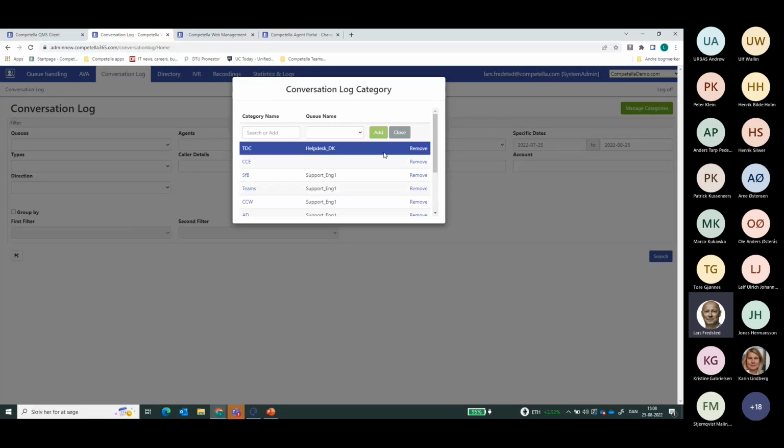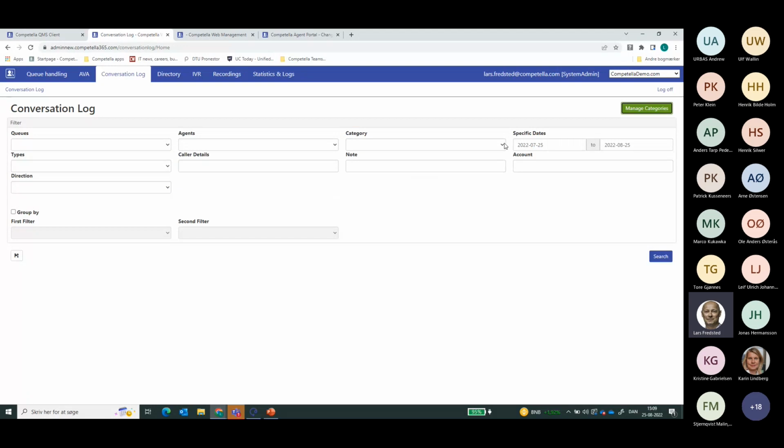And this is configurable on a per queue basis, so that if you have, I don't know, 10 different queues, and those 10 different queues and the agents that they operate and service different aspects and subjects, then they are only presented with those subjects for the category codes that they are actually a subject matter expert within.